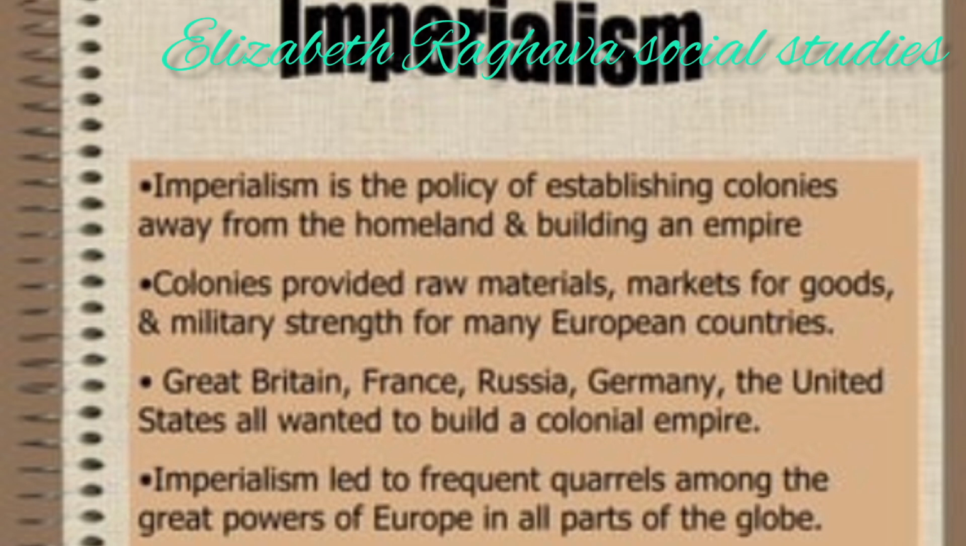Now moving to the third factor, that is secret alliance. Alliances are nothing but friendships which were made secretly by one country with other countries. After defeating France in 1870, Bismarck, the chancellor of Germany, led the unification of Germany. How the unification of Germany took place, we have already discussed in the 9th class.